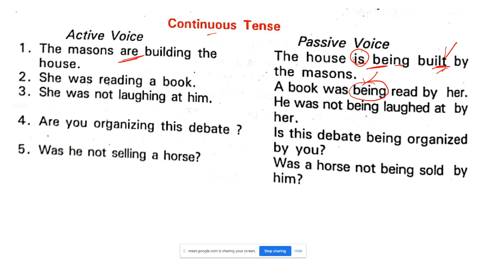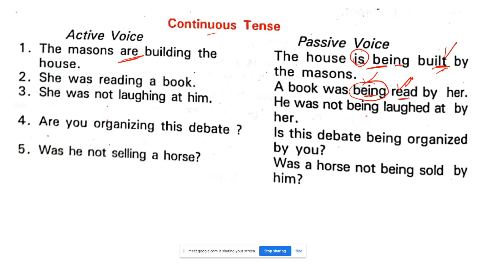She was reading a book. Girls, you just answer me the same sentence. She was reading a book. A book was being read by her. Was being read. Okay, boys, you forgot the word being. And was being read. Spelling is same, but when you pronounce it is different. I am reading. See, read, read. यहाँ पर past tense है.